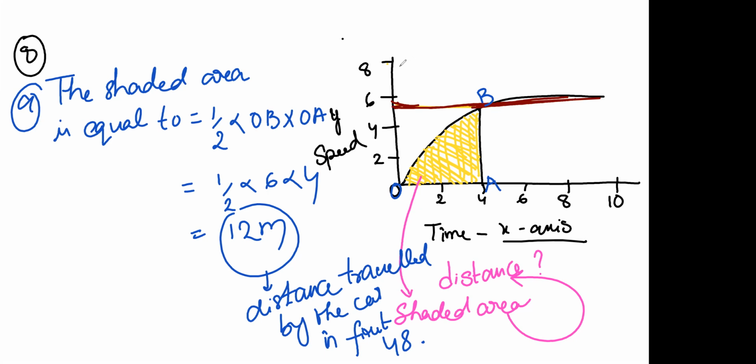See, here OB uniform motion is there, here uniform motion is there, here uniform. Till here it is uniform motion. So near 6 and 10. Okay, there is uniform motion.